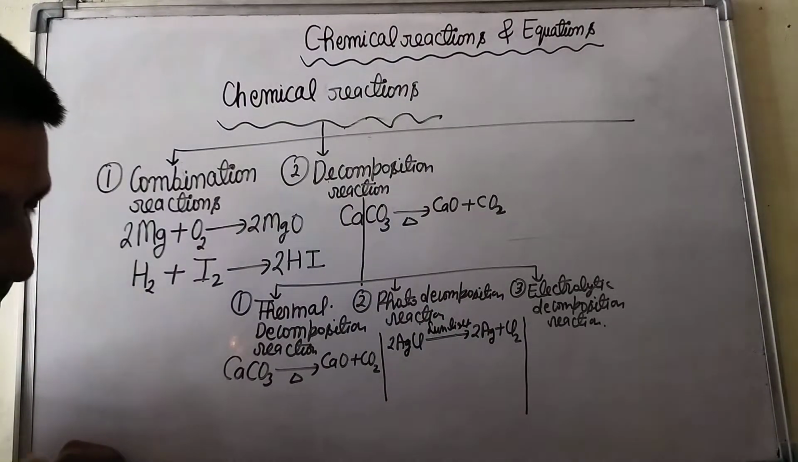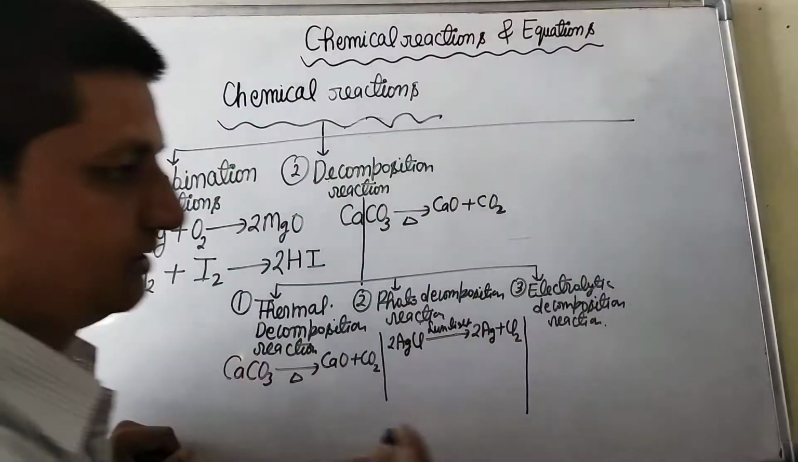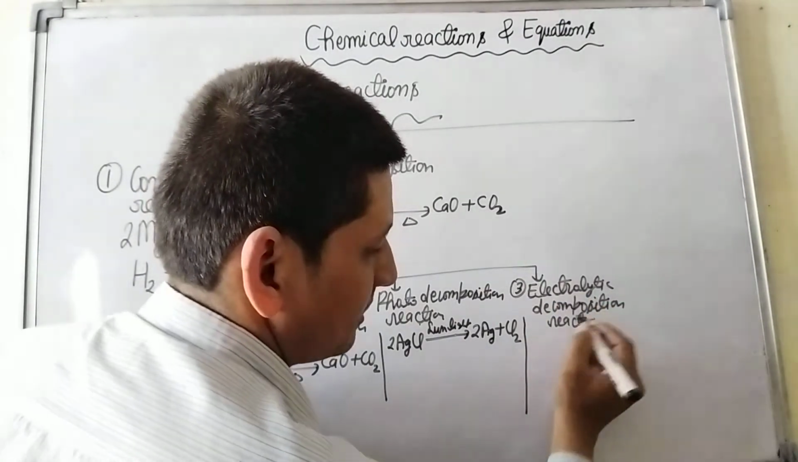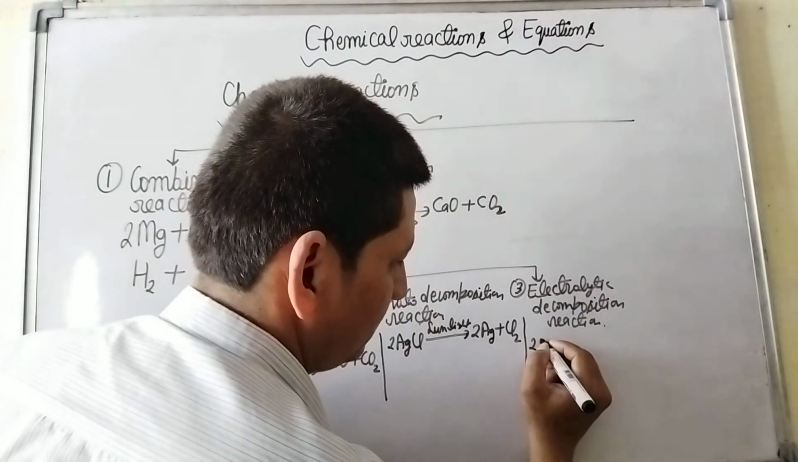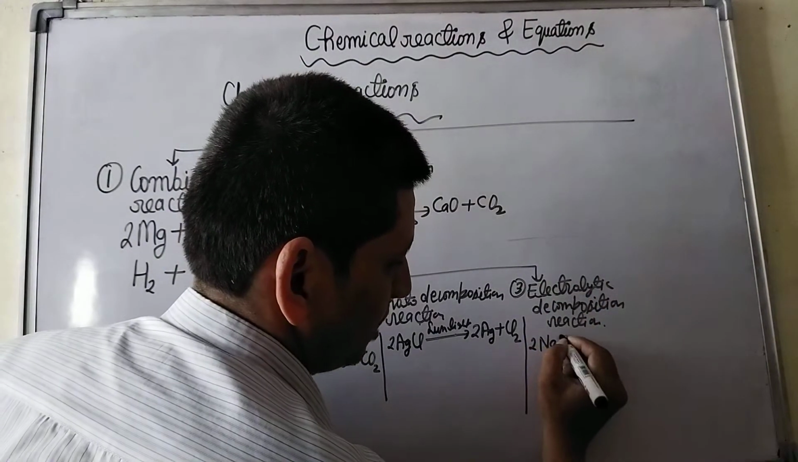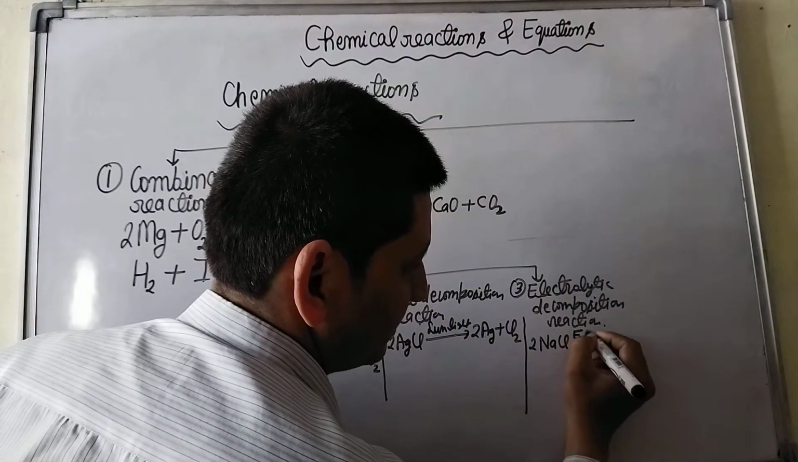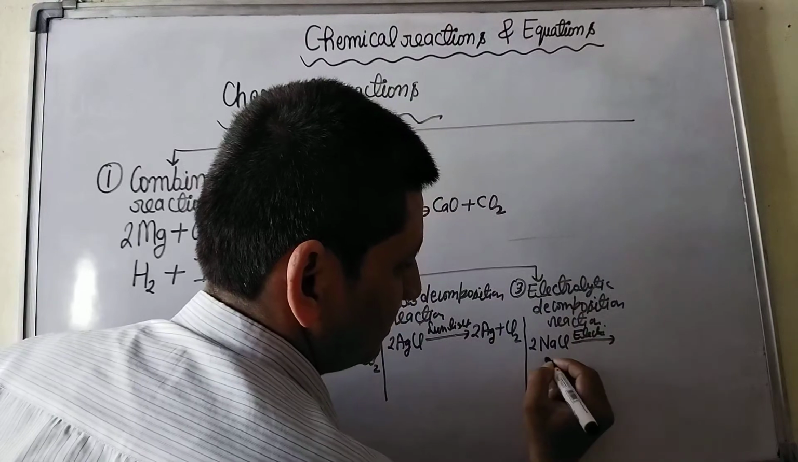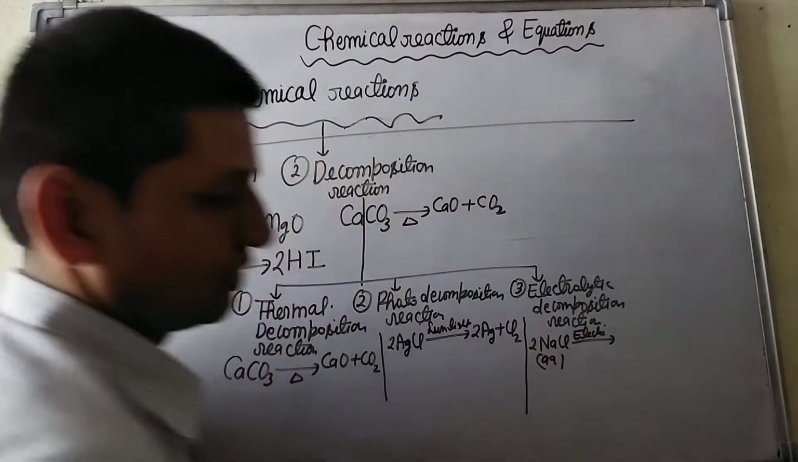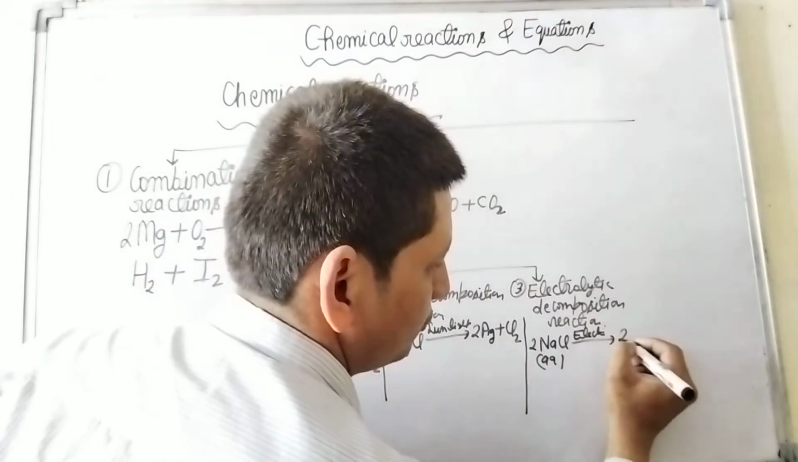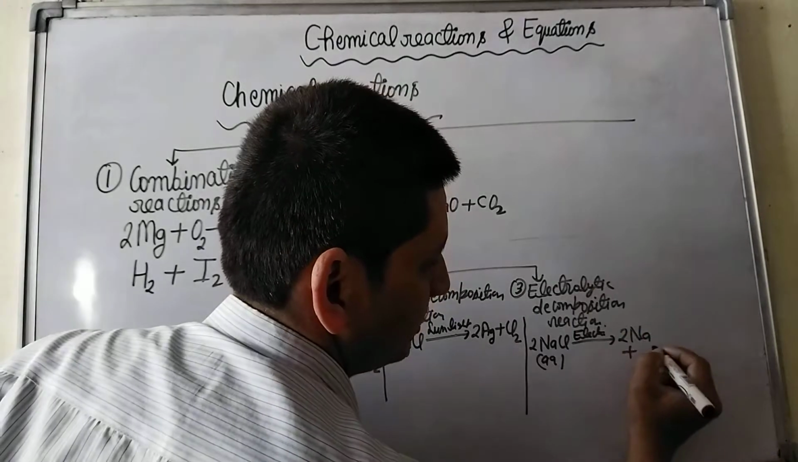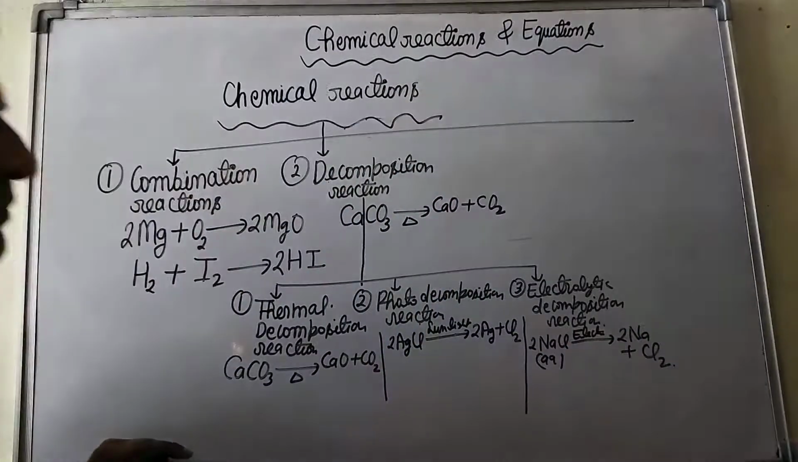After this, electrolytic decomposition reaction. Decomposition reactions which take place by electric current are called electrolytic decomposition reactions. Example, when electricity is passed in an aqueous solution of sodium chloride, then it decomposes to give sodium metal and chlorine gas.